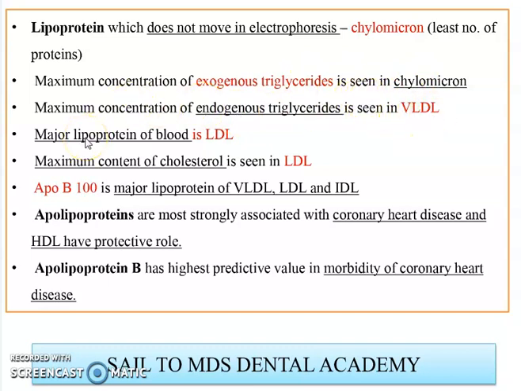Where can you see the major lipoprotein of blood? In LDL, and where is the maximum content of cholesterol? That also in LDL. Then we have ApoB100, which is a major apolipoprotein of VLDL, LDL, and IDL. Remember, IDL means intermediate density lipoprotein. Now remember, apolipoproteins are most strongly associated with coronary heart disease, and HDL, that is your good cholesterol, has a protective role against these apolipoproteins. Apolipoprotein B has a higher predictive value in morbidity of coronary heart disease.